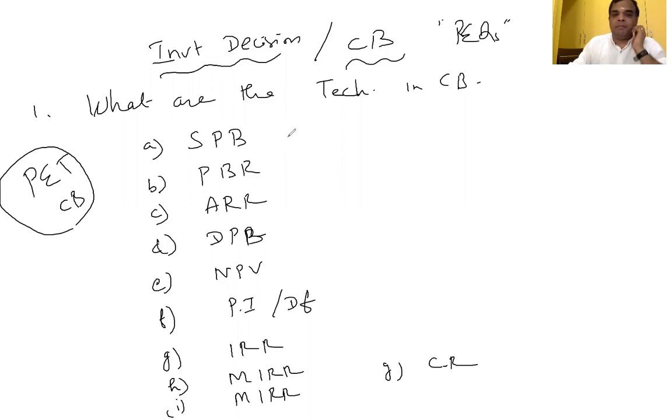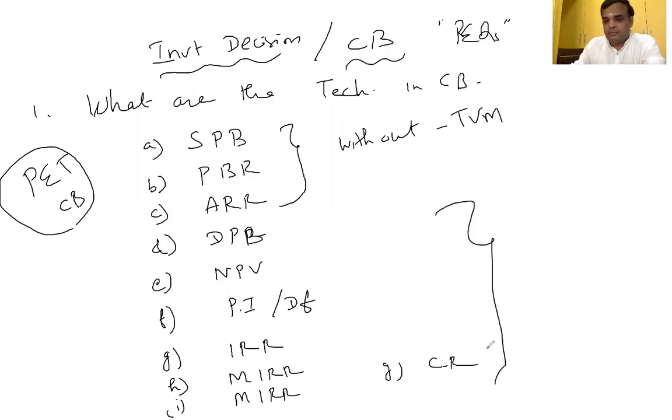In that, simple payback, payback reciprocal, and ARR, these three techniques are called without considering time value of money. The remaining techniques are with considering time value of money. So: without considering time value of money, and with considering time value of money.